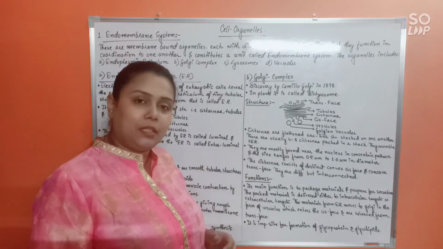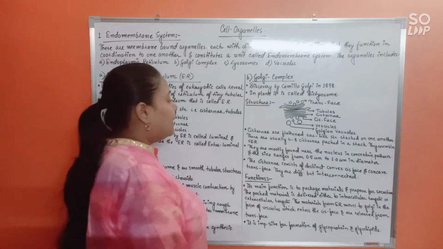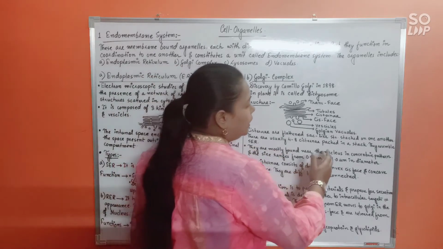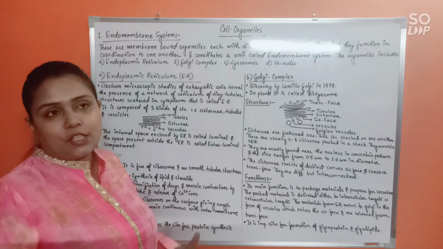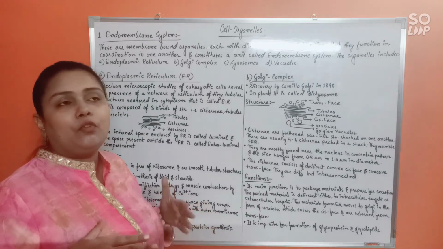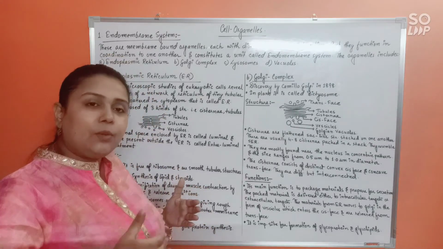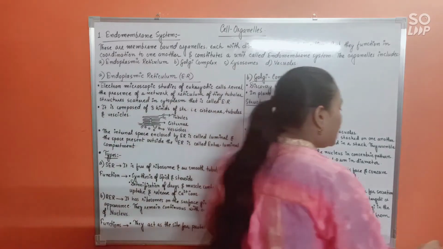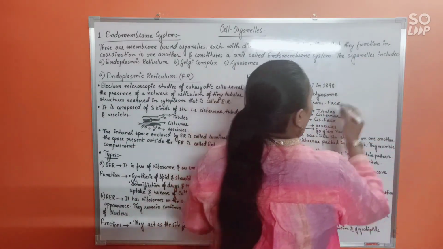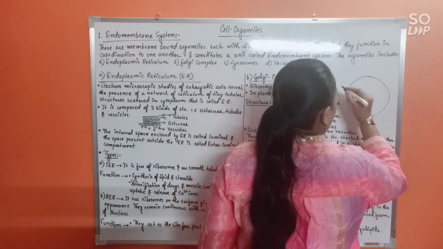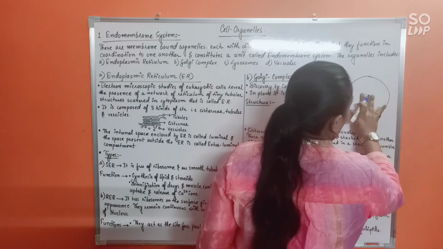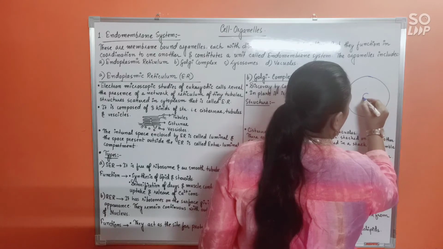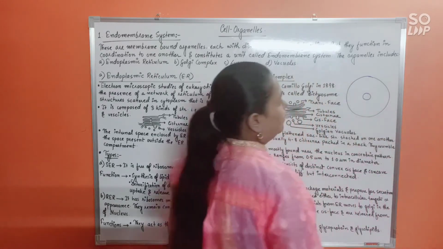Now, they are mostly found near the nucleus in a concentric pattern. Do remember, just like ER would be spanning through the continuous cytoplasm. That means, suppose this is a cell. See, this is a cell, the plasma membrane, and suppose this is the nucleus.